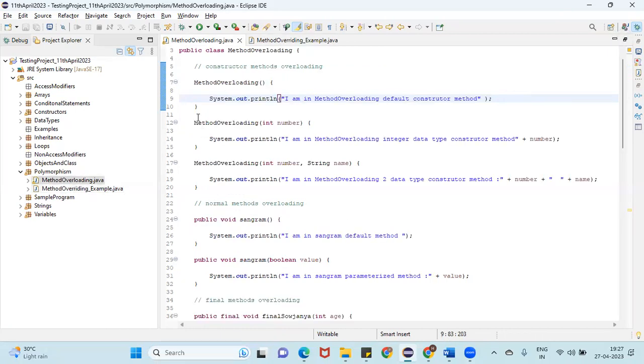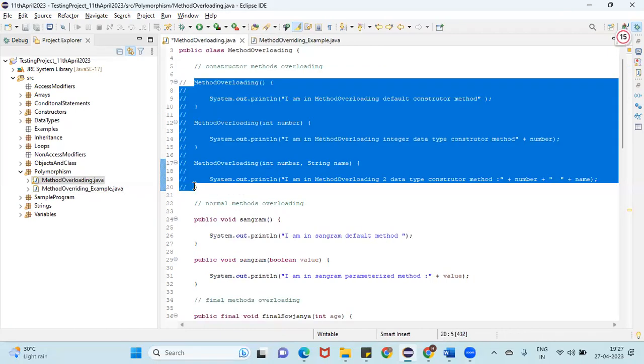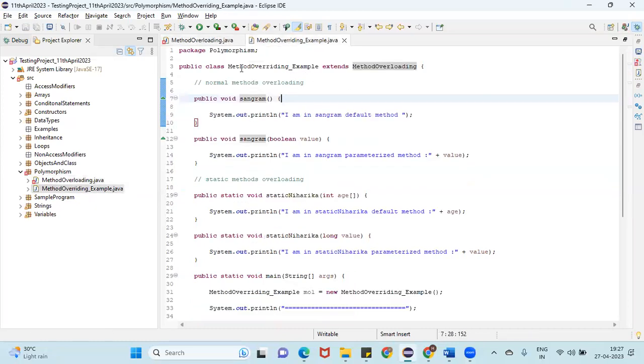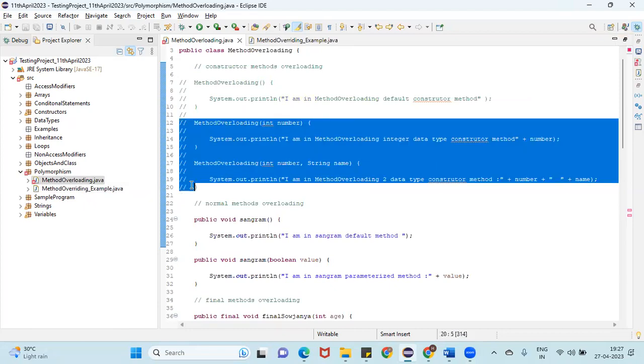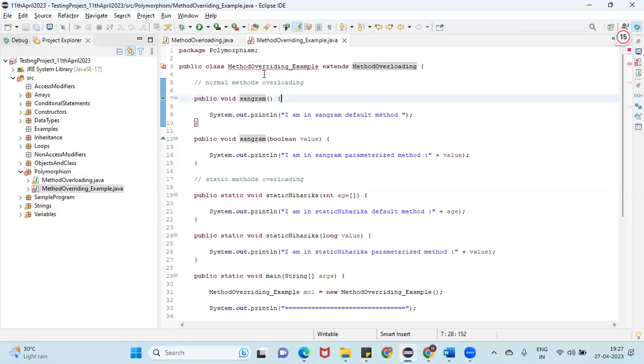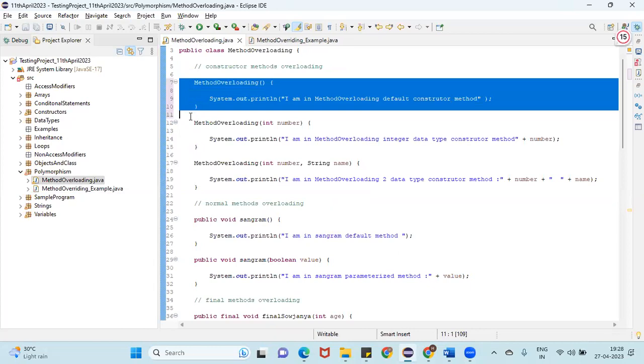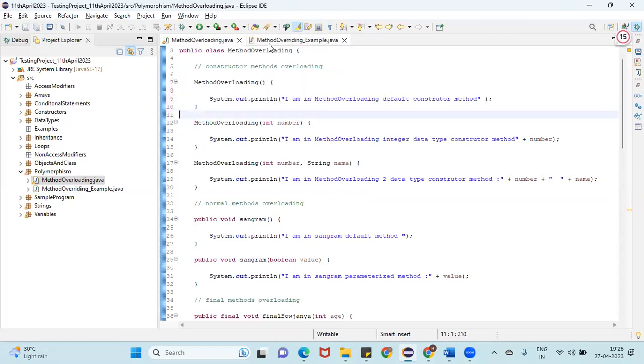If you remove everything here, it will not display any error, guys. But if you have parameterized constructors in your parent class, at that time it will throw an error because it needs a default constructor, because we will not call parameterized constructors from the child class, guys. That is the reason I have created one default constructor method here.